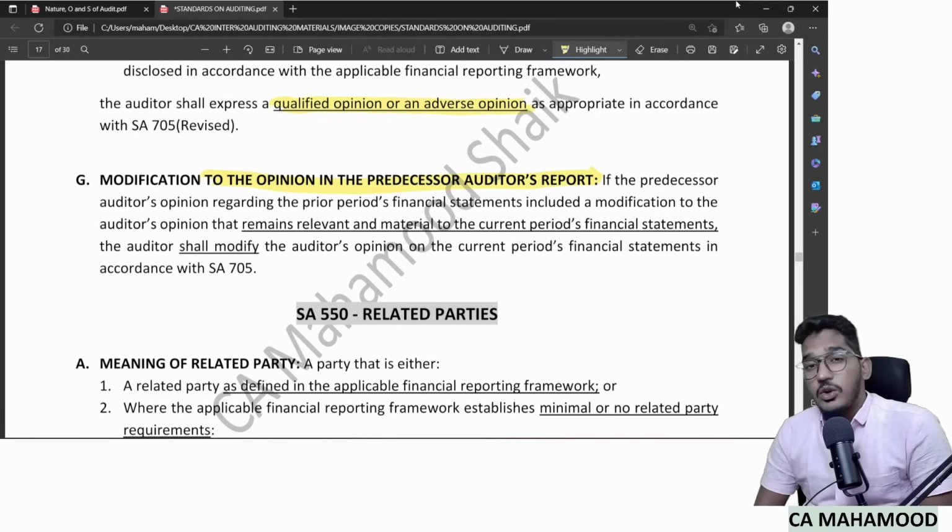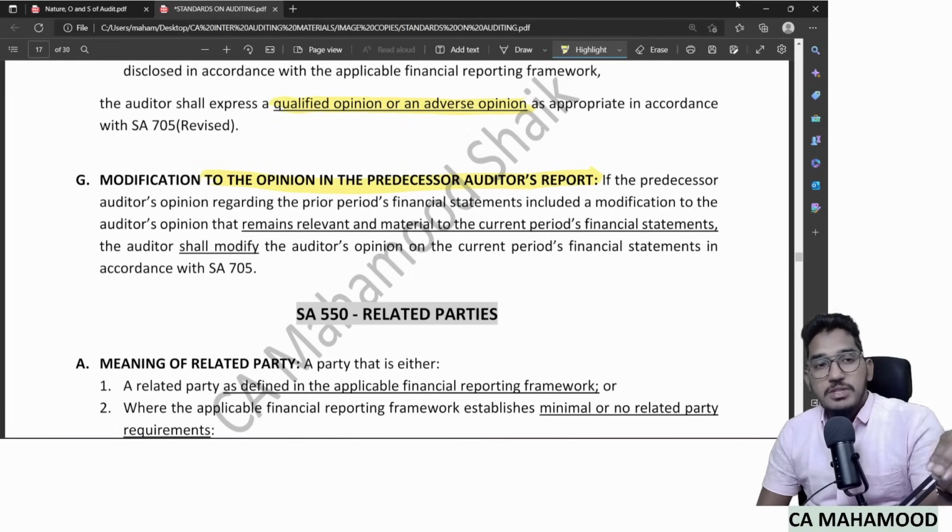When will the current year auditor also give a modified opinion? The reason for which the last year auditor gave a modified opinion, if the same reason remains unresolved, if the same reason remains material and relevant for the current year, then only the current year auditor will modify.